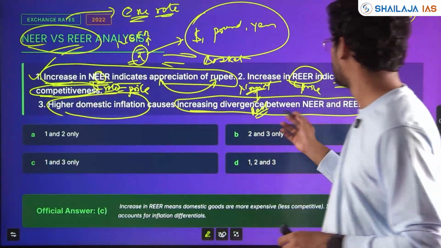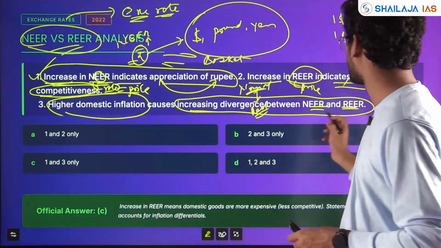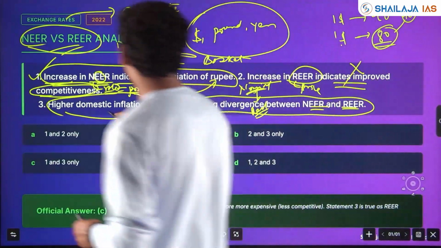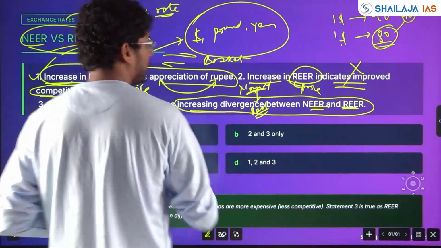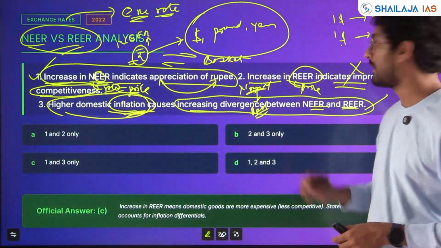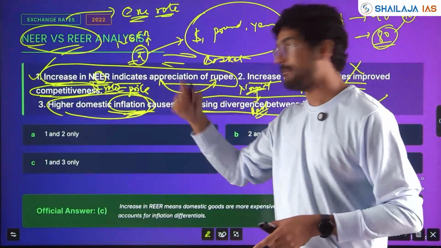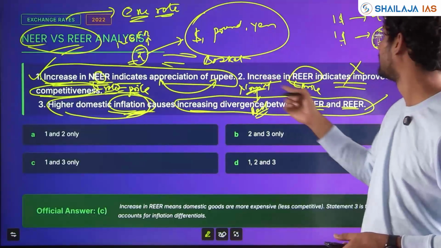With respect to nominal effective exchange rate and real effective exchange rate, increasing inflation causes more divergence. That is correct. What happens here? Trade competitiveness might not increase but might reduce when there is an increase in REER.